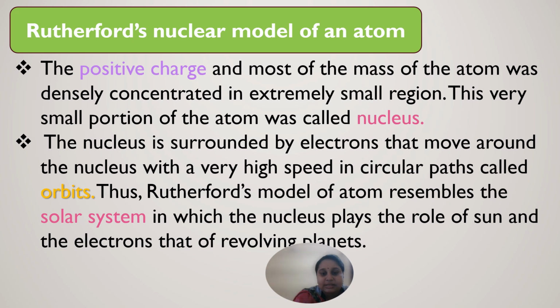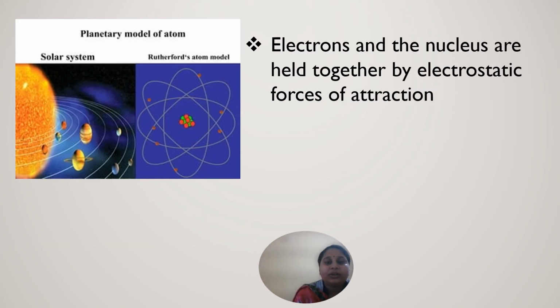Just as in the solar system the sun plays a major role and the planets revolve around it, he took the sun as the nucleus and the electrons as the planets revolving around the sun. These electrons and the nucleus are held together by an electrostatic force of attraction.